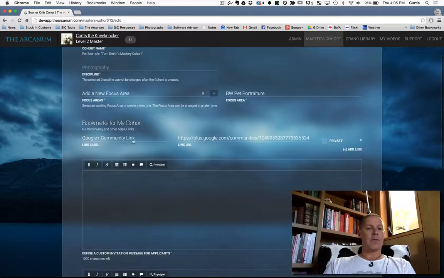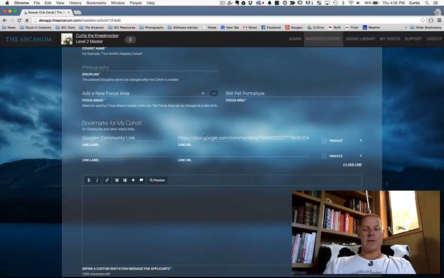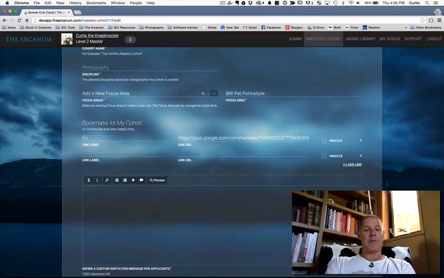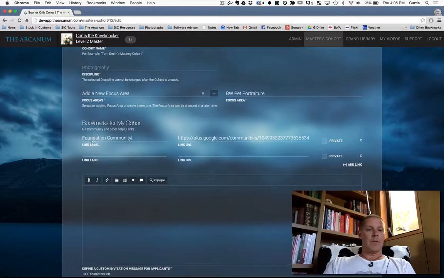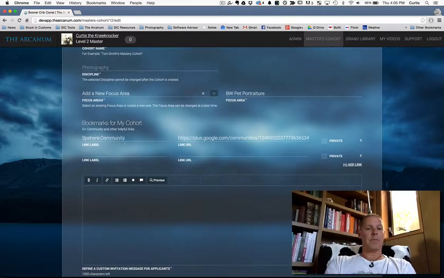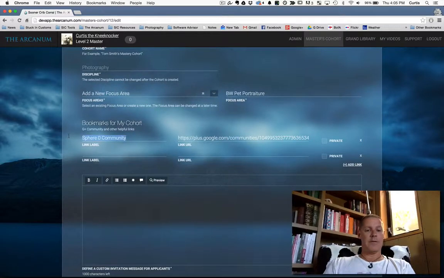All right, now here's the bookmarks. So this is really nice, often requested feature. We've got your community link we ported over from the original screen, but you can change this and you can add as many as you want. So if you had two different communities, which some do, you might have the foundation community for your foundation, or let's call it Sphere 0 community, and you have your Sphere 1 community, okay? And you could have both those links here.